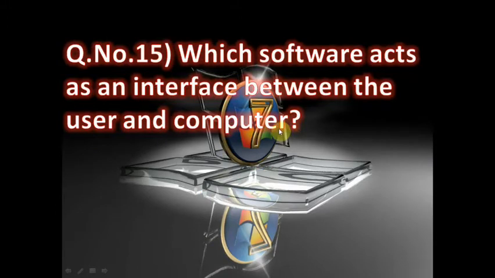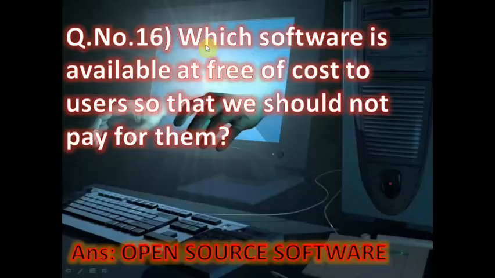Now question number 15, which software acts as an interface between the user and the computer? It means which software creates the working environment between the user and the computer, and the correct answer is operating system. OS means operating system. Now question number 16, which software is available free of cost to the user so that we should not pay for it? Which software is free software? The correct answer is OSS, open source software.